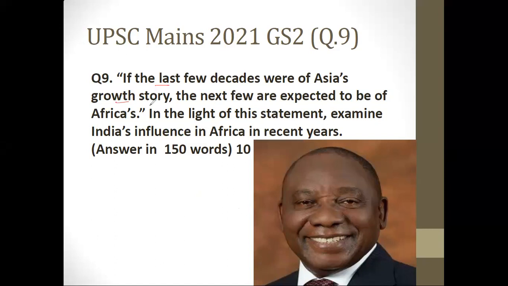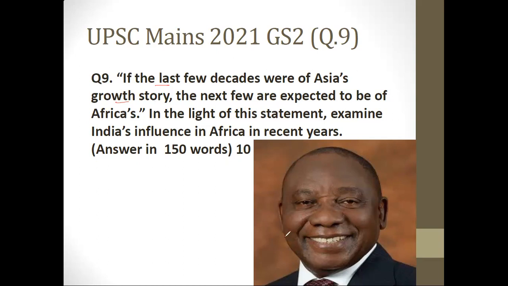You start with that the last few decades saw an exponential rise of Asia, driven by countries like China, Vietnam, India, etc. Now you have to substantiate how you can say that certain countries of Asia were witnessing exponential rise.